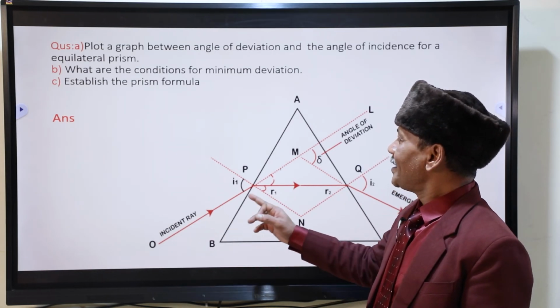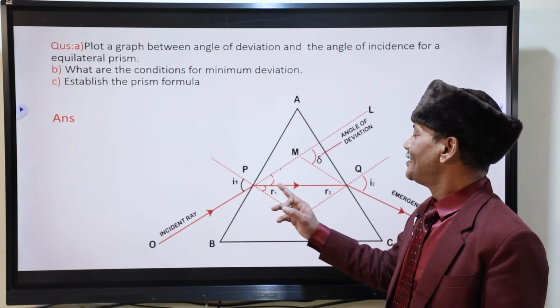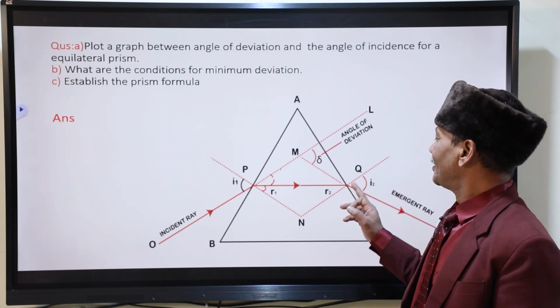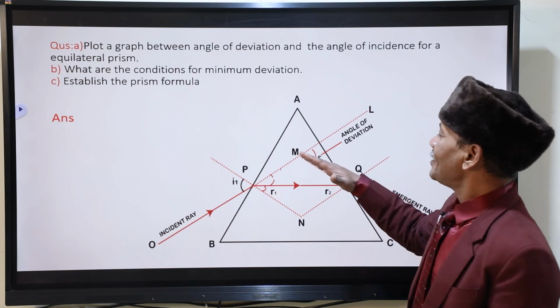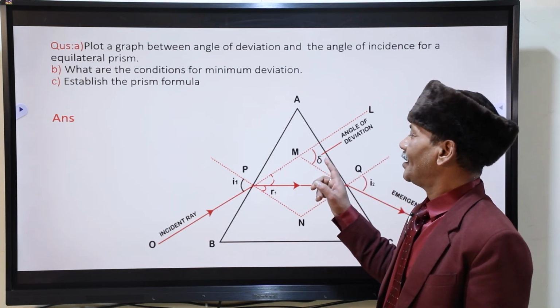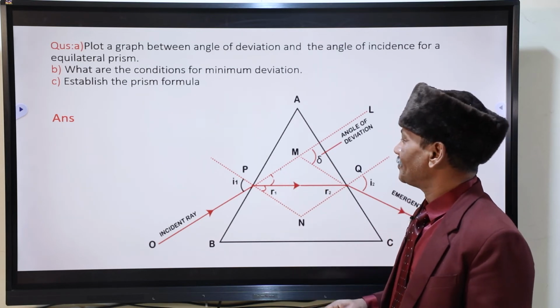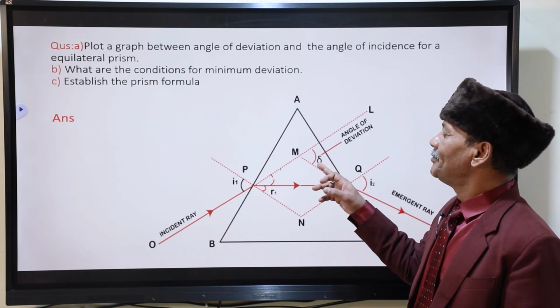This is the incident ray. This is angle of incidence. Light ray is coming here after refraction, then emerging out. When you extend this line, this gives you angle of minimum deviation for certain condition. But in normal situation, you say this is the angle of deviation.